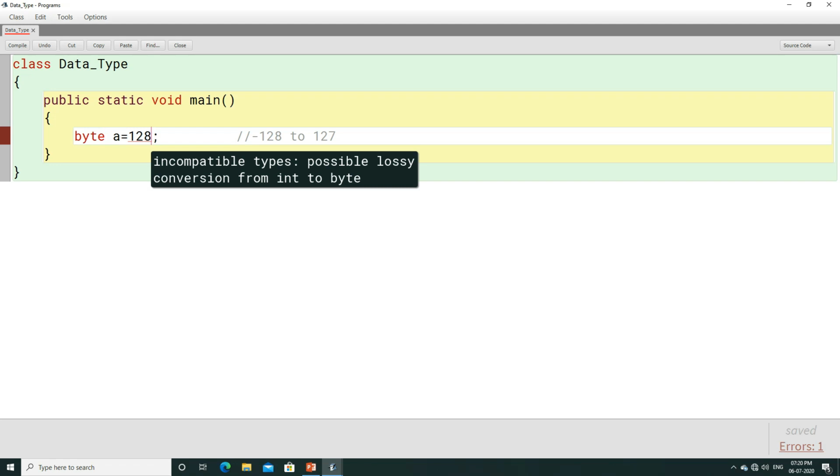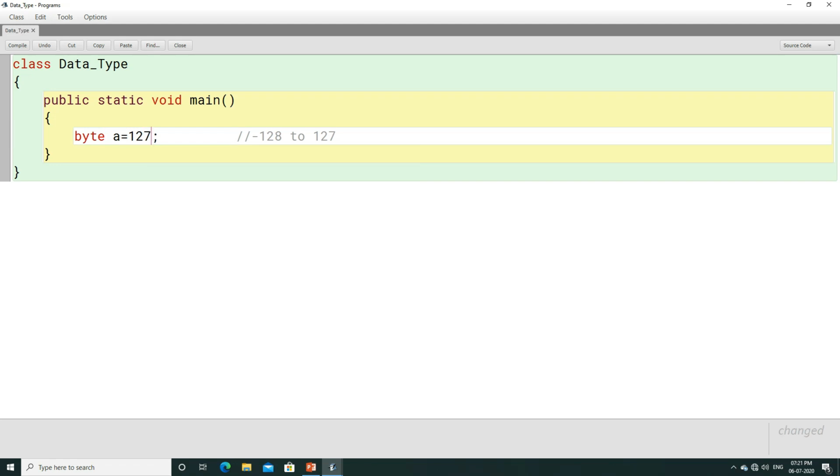What is the limit of byte? That is 127, and you have crossed the limit of byte, so this value cannot be used in byte. This is why you are getting an error. The maximum value that can be used is 127. Now let us compile the program. Here you can see the maximum value we can use is 127. The minimum value we can use here is minus 128.